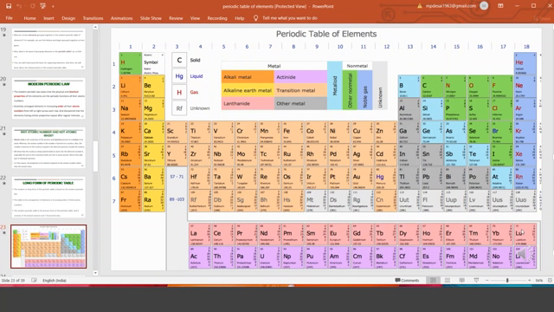Now you see, in the S block we have two groups. In the P block, we have six groups. In the D block, we have 10 groups. In the F block, we have 14 groups. So this S2, P6, D10, F14, what do they represent? They represent the maximum capacity of their shells.